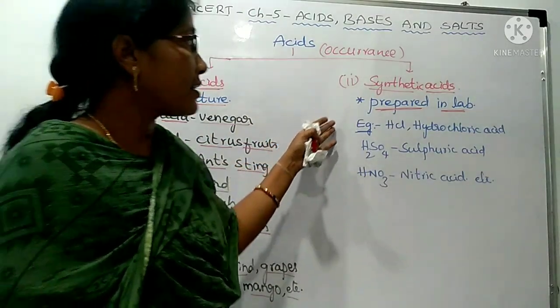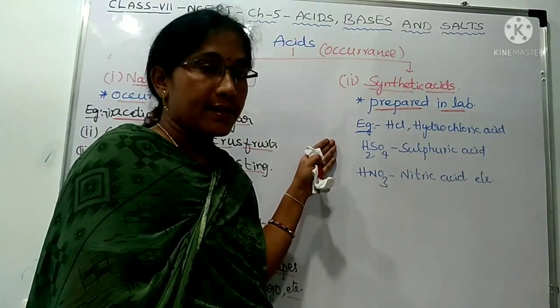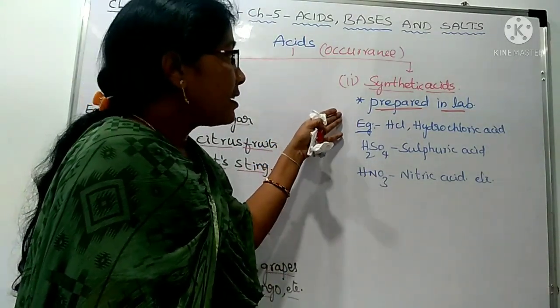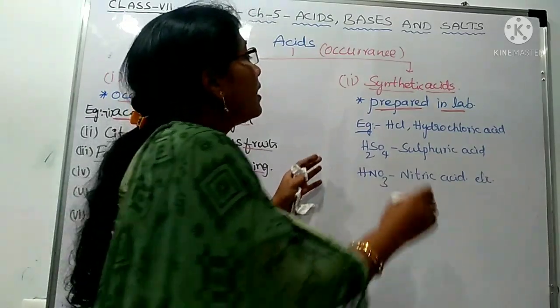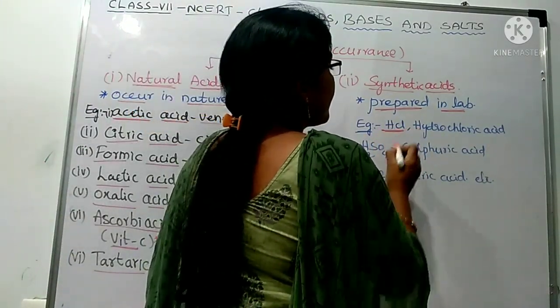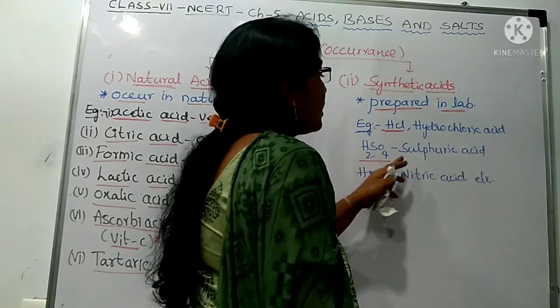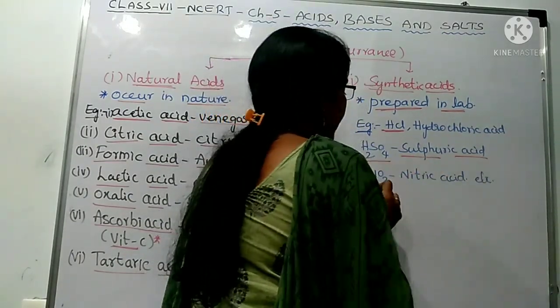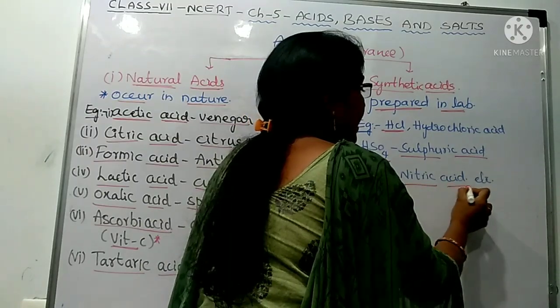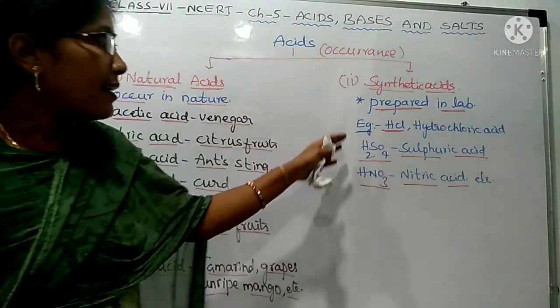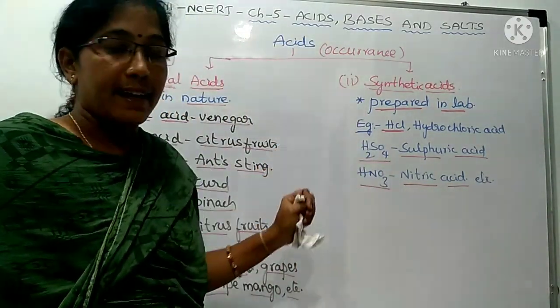Now let us come to the examples for synthetic acids. Synthetic acids are prepared in the laboratories. For example, HCl is there, that is hydrochloric acid. H2SO4, sulfuric acid. HNO3, nitric acid. These are some examples for synthetic acids.